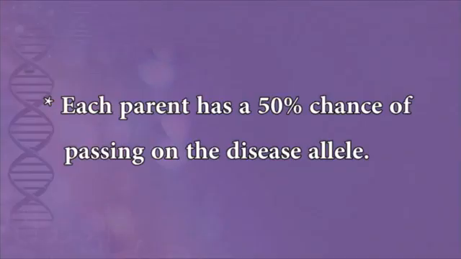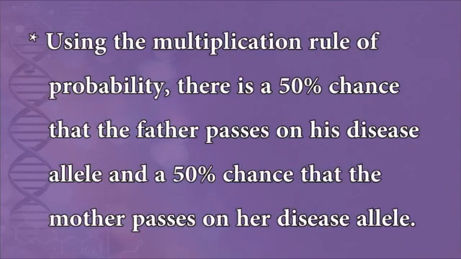Each parent has a 50% chance of passing on the disease allele. Using the multiplication rule of probability, there is a 50% chance that the father passes on his disease allele and a 50% chance that the mother passes on her disease allele.